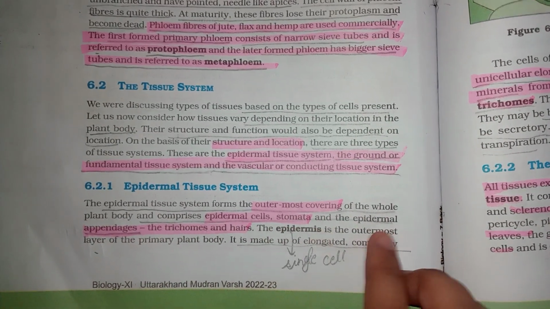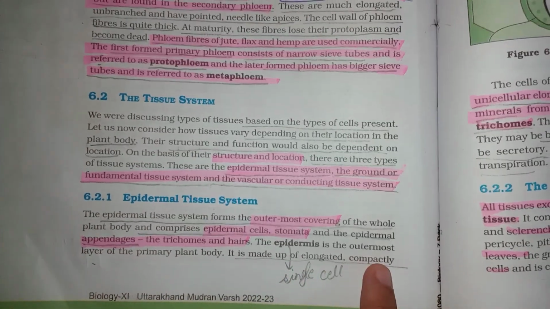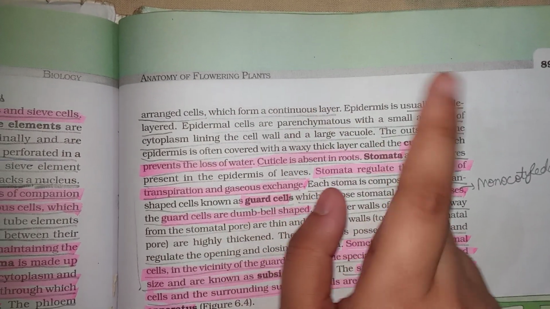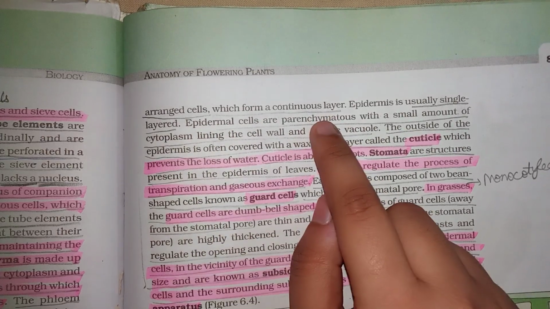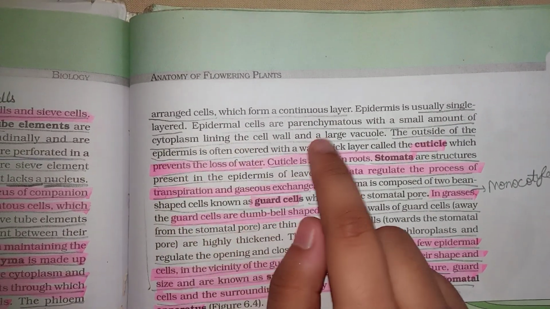The epidermis is the outermost layer of the primary plant body. It is made up of elongated, compactly arranged cells which form a continuous layer. जो एक continuous layer form करती है. The epidermis is usually single layer. जो epidermis है वो single layered होता है. Parenchymatous होता है with a small amount of cytoplasm lining the cell wall and a large vacuole.